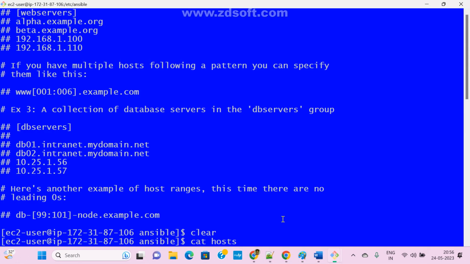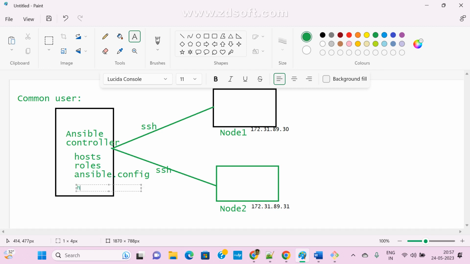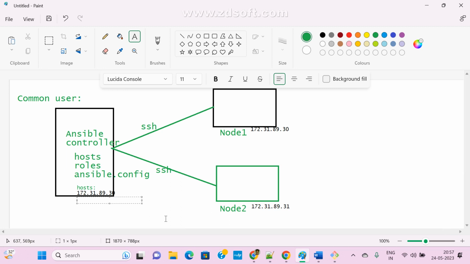Now see here, this is a file. This is the inventory file, guys. So in this file, which client you want to connect, which host you want to connect, that IP and all we need to add here. Now this is the host file, right? So under this host file we need to add your IP. For example, if you want to connect this machine also, we need to add this IP also. Right now I didn't create any group and all. So like this, we need to add all your host IPs, your node IPs. Now, got it?